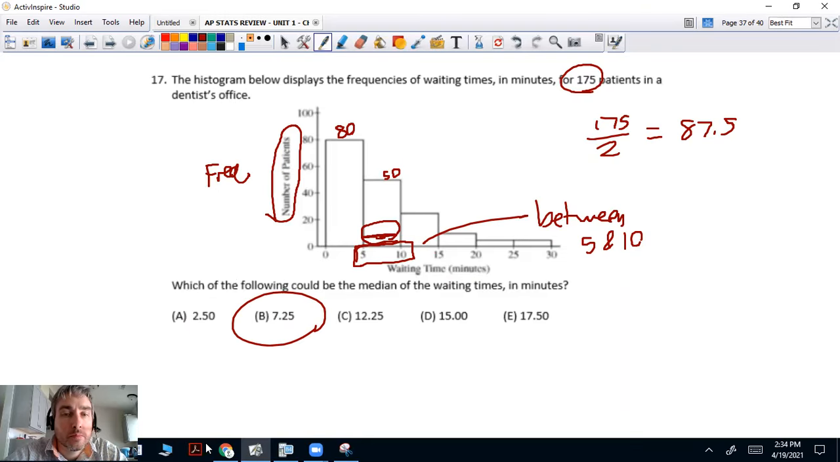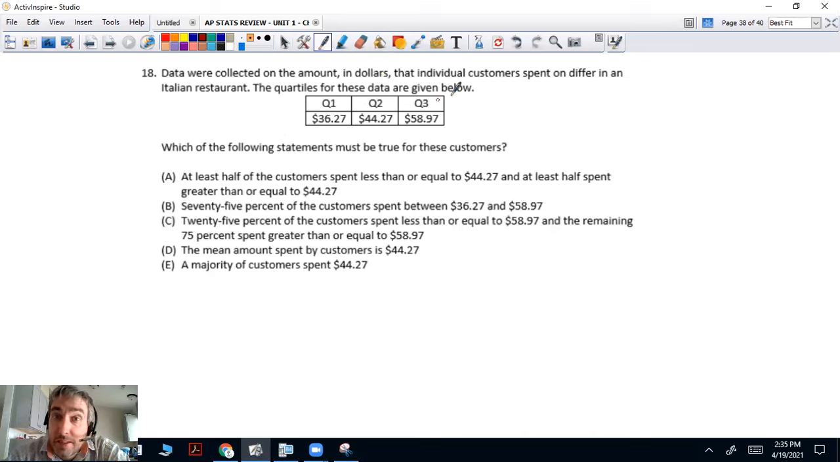Okay, 18. Data were collected on the amount in dollars that individual customers spent in Italian restaurants. I have no idea what that is. The quartiles of these data are given below. Q1, Q2, Q2's the median. I don't know why they do that. Q3, 58.97. Which of the following statements must be true for these customers? At least half of these customers.